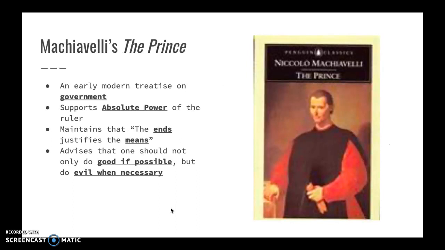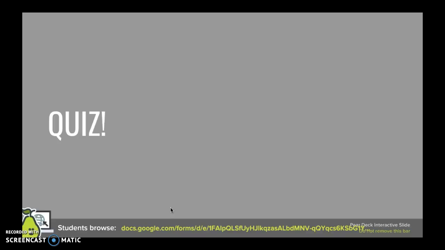Another governmental ideology from this time period is the prince. Machiavelli wrote The Prince, emphasizing the absolute power of the monarch. He said that monarchs should do anything they have to do in order to keep power. The ends justify the means. And they should do good when possible, but evil when necessary.